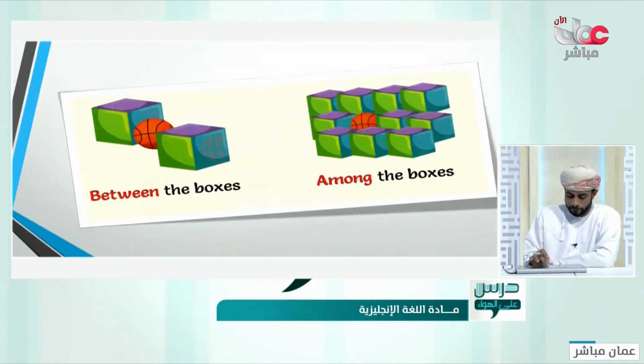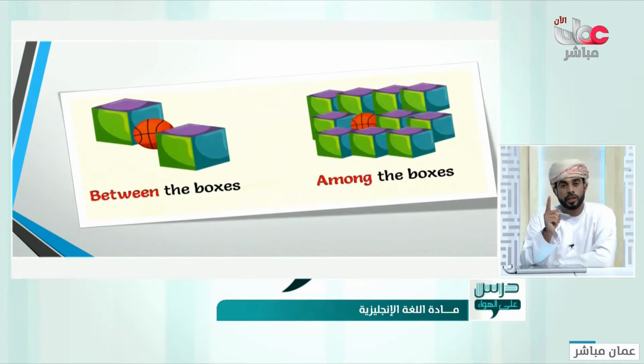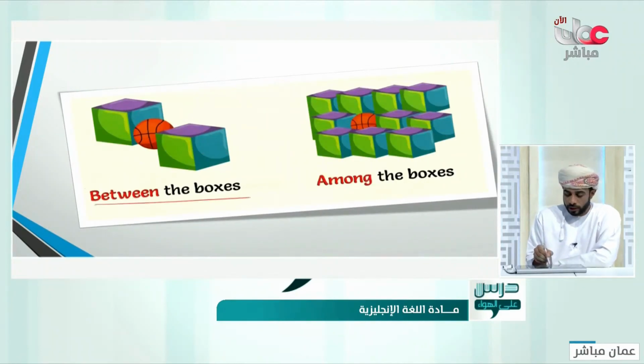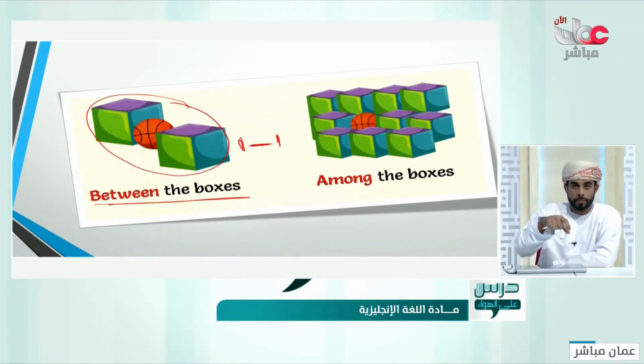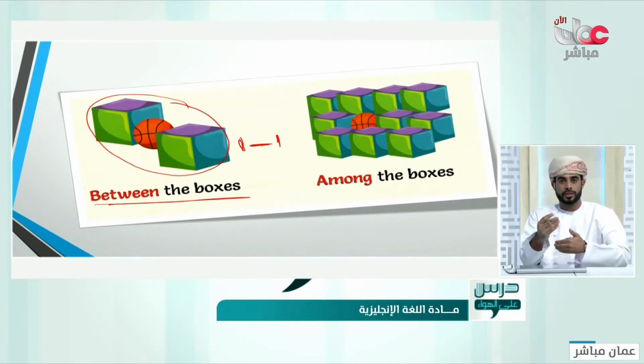Next to, inside, between and among. You have to be careful with using these two prepositions. Between means that there is one, two, and something between them, like in here. Two boxes, and the ball is between the two. Only two, between two. So if you say to someone, this is between us, there are two people who are talking. Only two people.